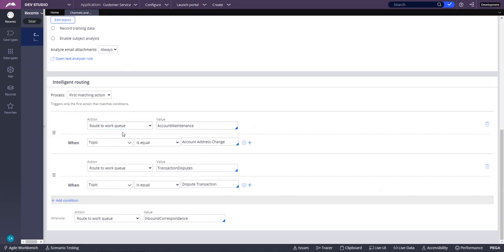So there's a concept of work list and work queue. A work list is the list of cases assigned to a particular operator. A work queue is a queue. If you have a list of operators and a list of cases in the work queue, the operator who is available can pick the case to work on from the work queue. That's the concept of work queue and work list. Anyway, so we have the topic. Basically, the intelligent routing says, go to that topic, classify as that, and route to this particular work queue based on the topic which is identified, right?